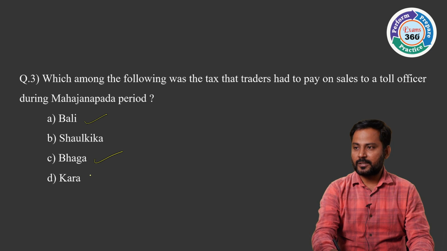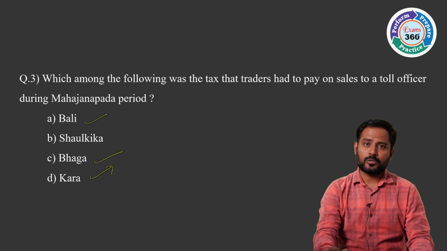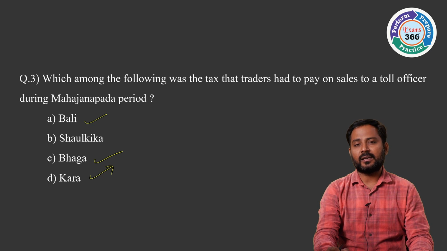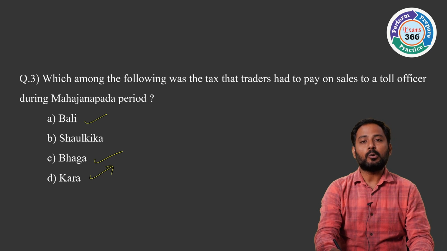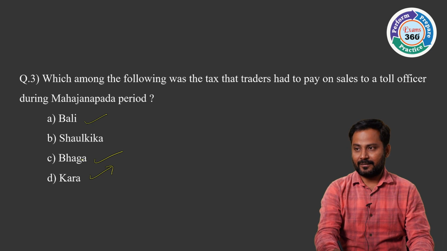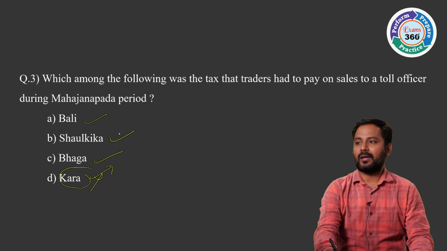And the D option is Kara. Kara is not a kind of new tax. Actually, the kings imposed taxes and they gave options to the people: either they can pay in cash or else in kind. So here Kara means they have to pay the tax in kind. Kara is also not our answer. So now Shaulkika, B, is our answer.